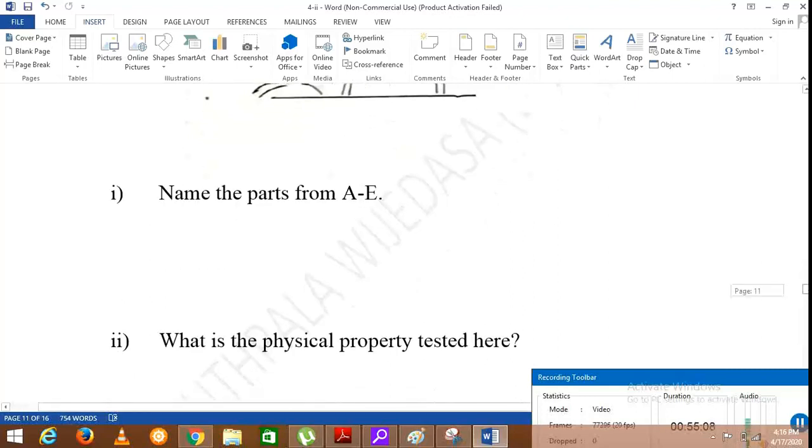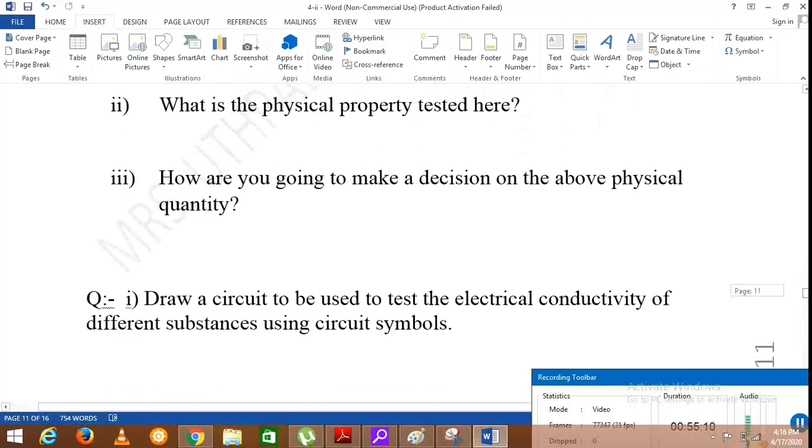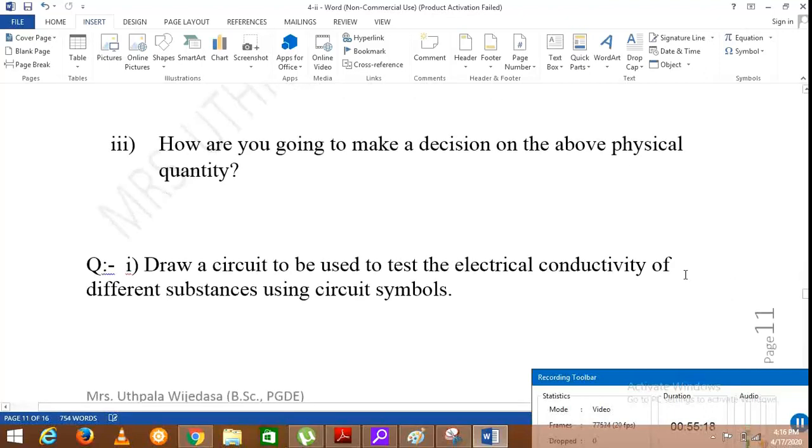We have named the parts. What is the physical property tested here? Thermal conductivity. How are you going to make a decision on the above physical quantity? The metal rod in which the wax melts first has the highest thermal conductivity. The metal rod in which the wax melts last has the lowest thermal conductivity.